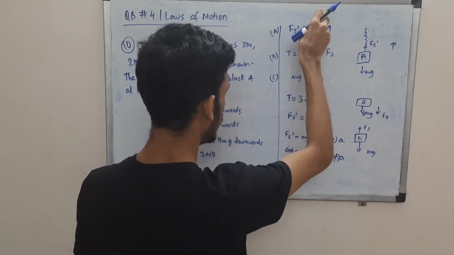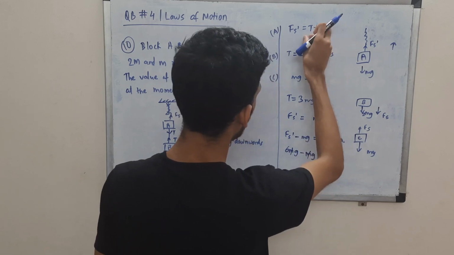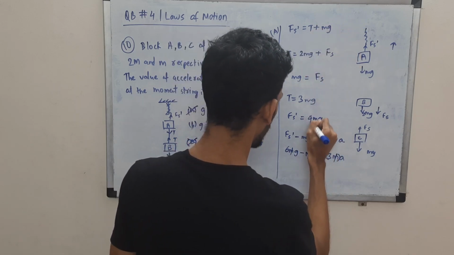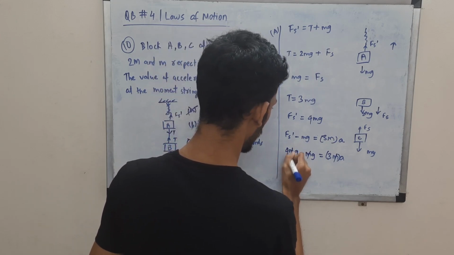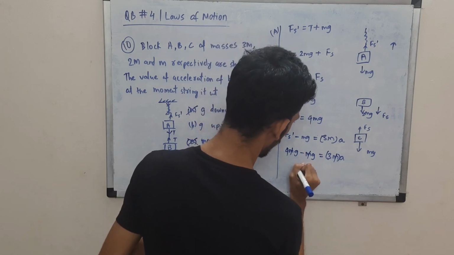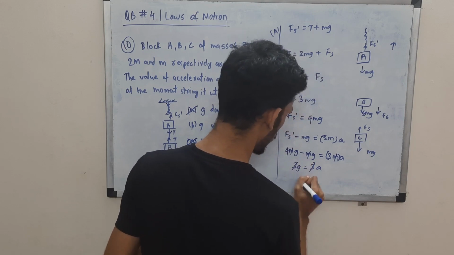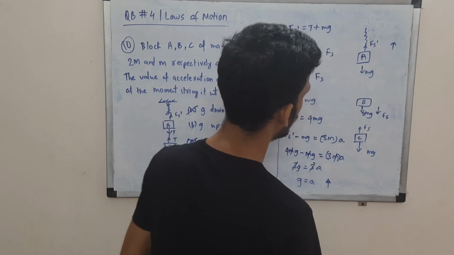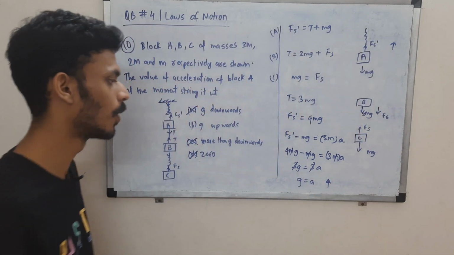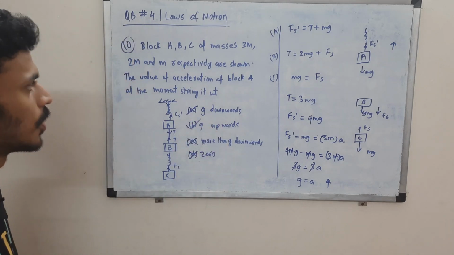Now Fs prime is 3 mg plus mg, which is 4 mg, right? Now we can solve. 4 mg minus mg is 3 mg, and here also you'll have 3ma. 3 gets cancelled, g is equal to a, and that will be in the upward direction since that force is more. So option B, g in the upward direction, is the correct choice over here.